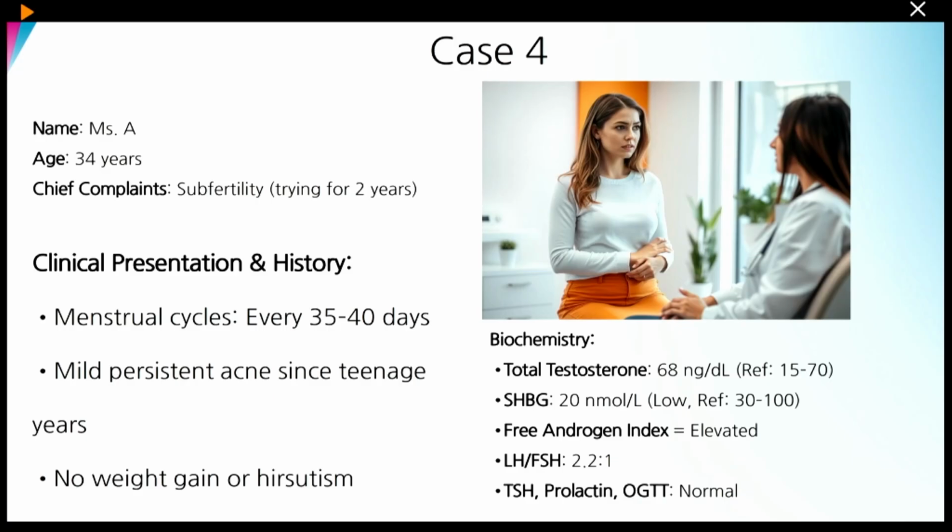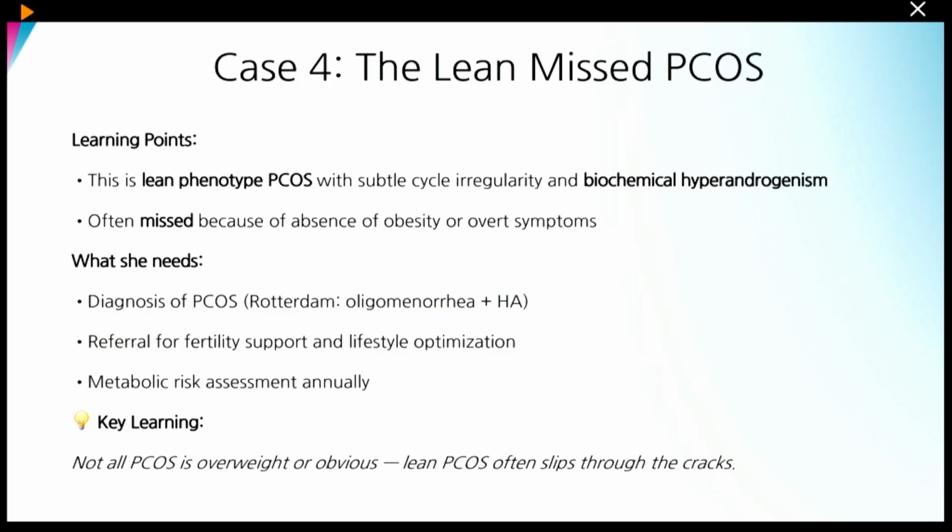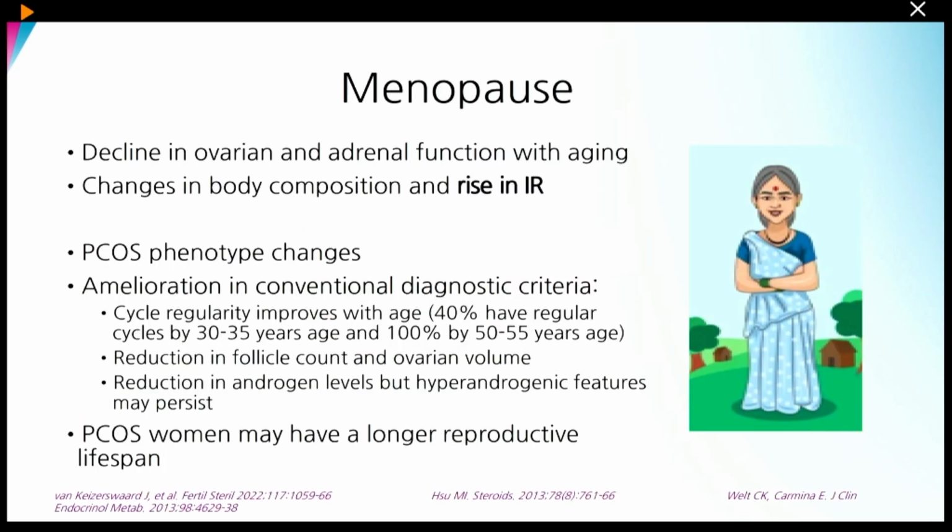The important learning point is there. If you look at this patient's BMI, the patient was very lean actually. So this is a very classic lean phenotype of PCOS. Just like we have a subgroup of lean type 2 diabetes, similarly there is a subgroup of lean PCOS also. The patient will have menstrual irregularity as well as hyperandrogenism, but there will not be any component of obesity. So first is to offer lifestyle modification as well as go for fertility support in terms of whatever options are available, and they also have equal metabolic risk. So metabolic risk assessment is also important in such a group of females.